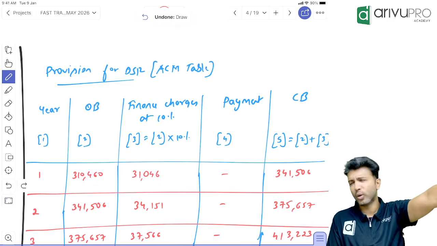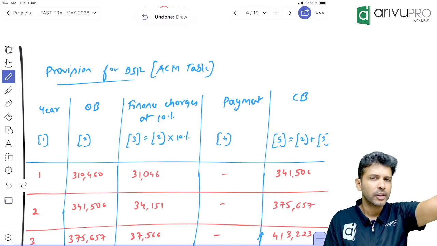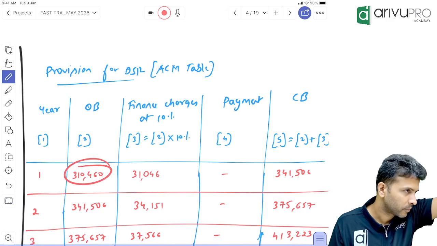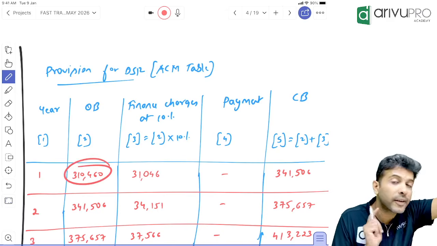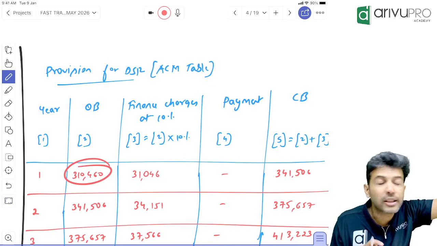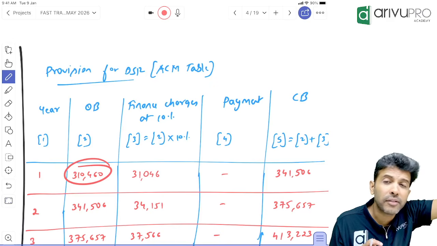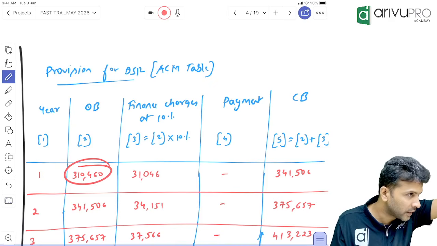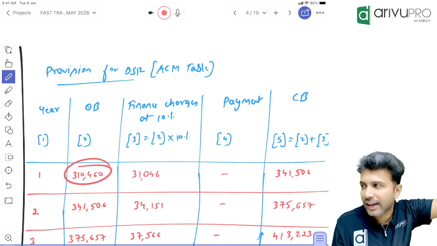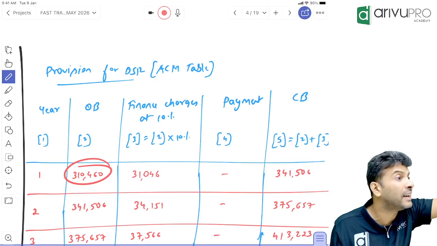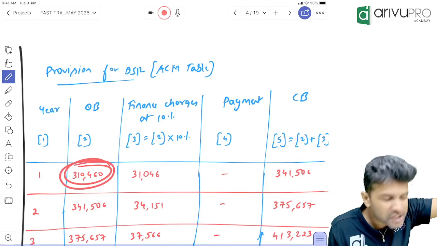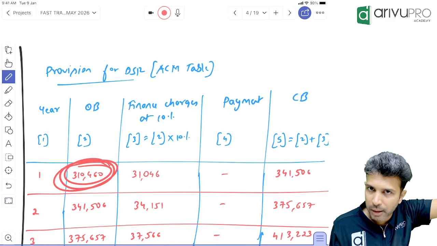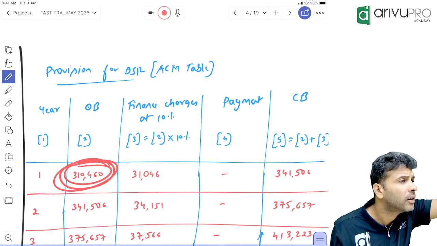It's very simple if you want it for understanding purposes. It's like you have taken a loan of 3,10,460. Just for easy understanding, I'm telling. You have taken how much loan? 3,10,460. If you take a loan of 3,10,460 now, if it's a 5-year loan, will you pay only 3,10,460 to the banker or do you have to pay interest also? This is the principal amount. If this is the loan amount, the principal amount, you'll calculate the interest on principal only.